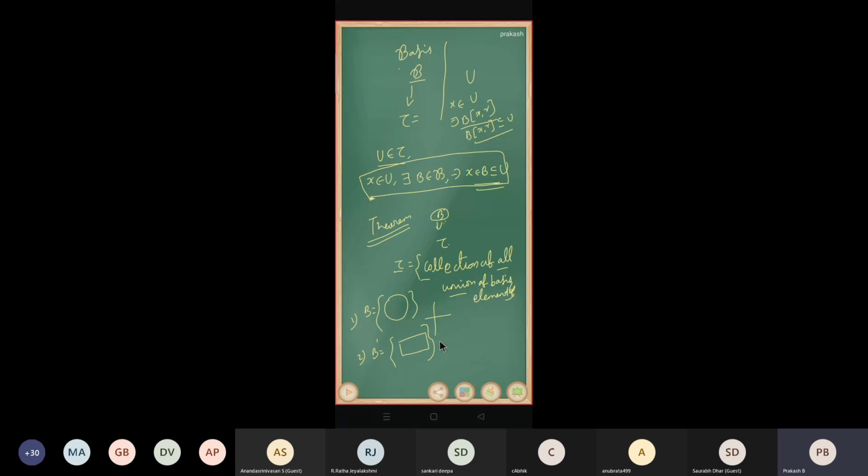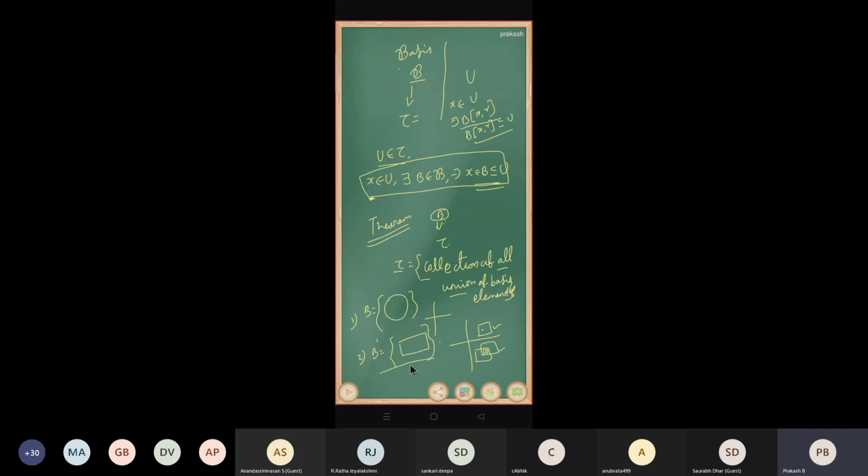You can easily check the basis conditions. For every x belonging to R^2, we can form a rectangle around that point. For every pair of rectangles and every element in their intersection, we can form one more rectangle entirely contained in that intersection. So rectangular regions satisfy the two conditions of a basis, and therefore the collection of all rectangular regions forms a basis.